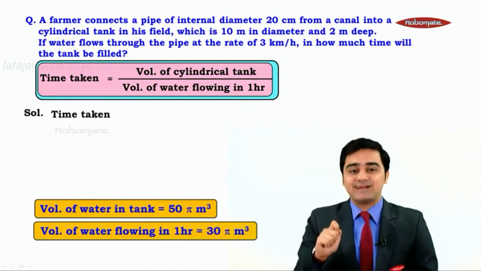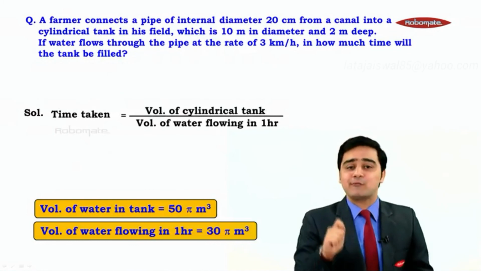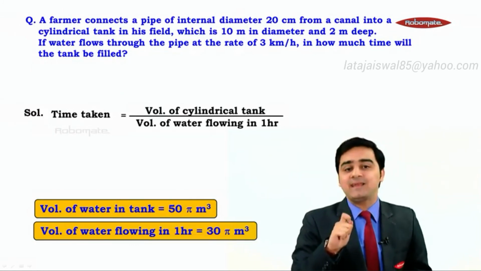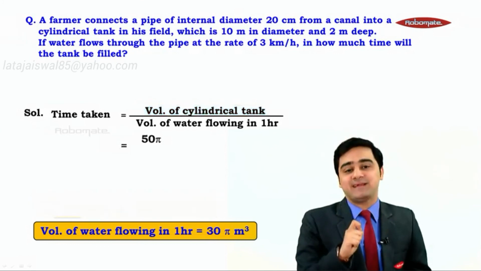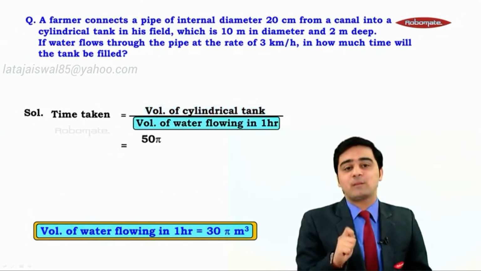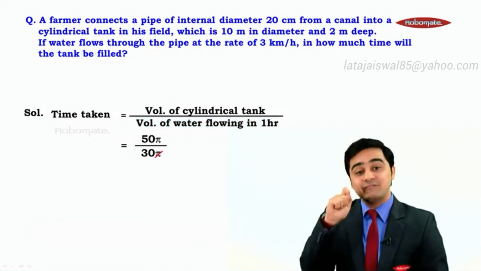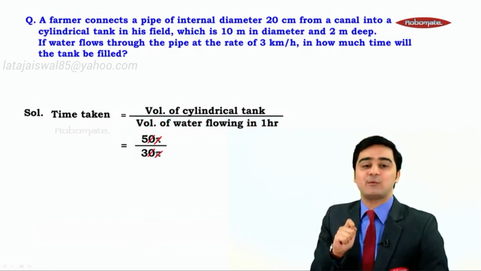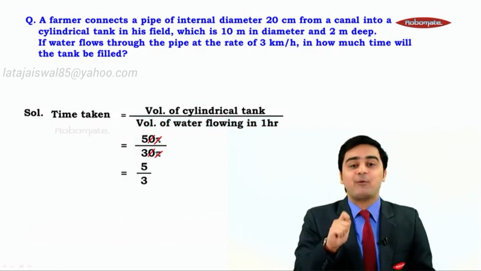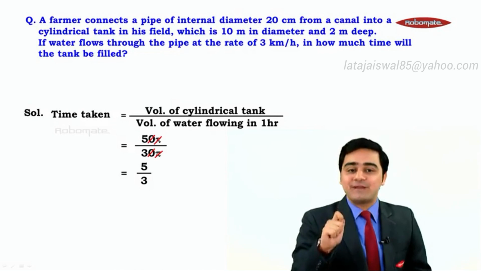Now it's the time to calculate time taken. We know that time taken is equal to volume of cylindrical tank upon volume of water flowing through the pipe in 1 hour. Now volume of cylindrical tank we have got as 50 pi. The volume of water flowing through the pipe in 1 hour is 30 pi. What we can do is we can cancel pi and pi. Also we can cancel 0 and 0. So we are left with 5 upon 3. So we can say therefore the time taken is equal to 5 upon 3 hours.